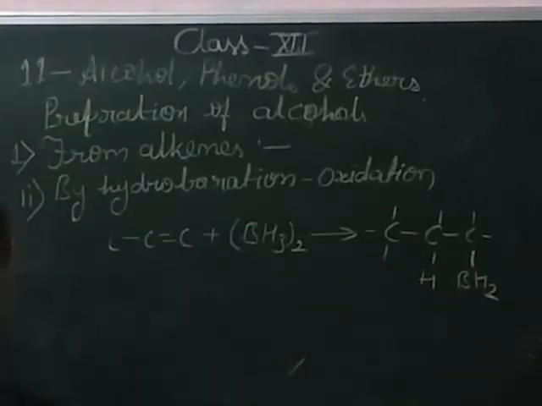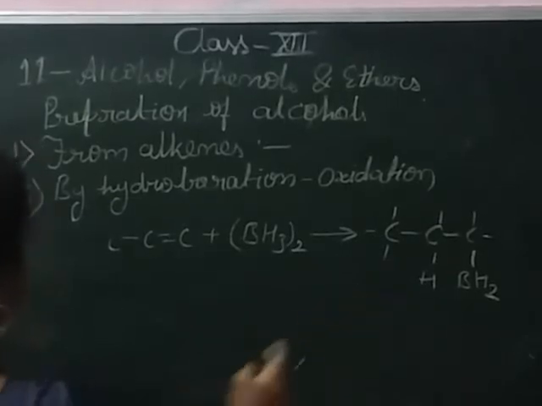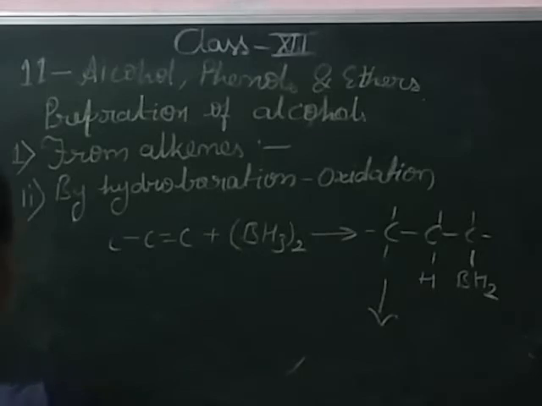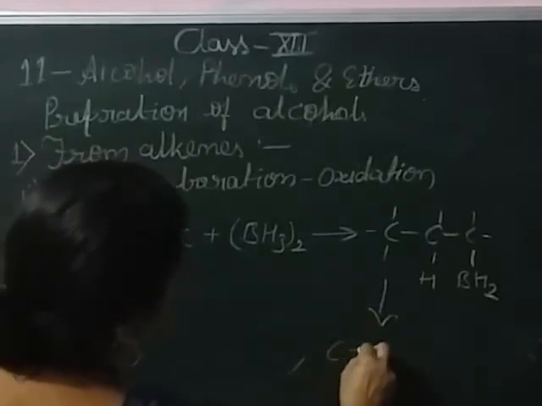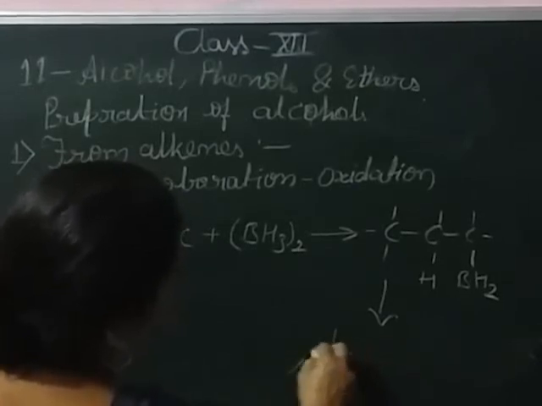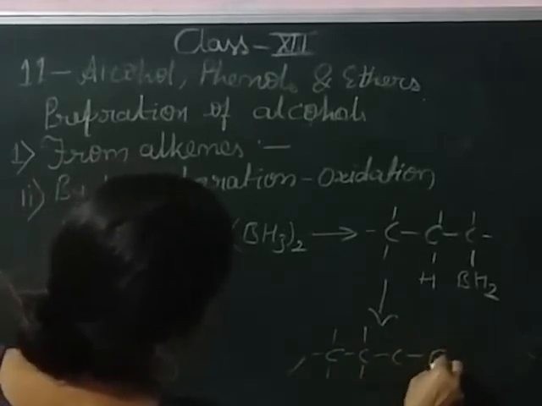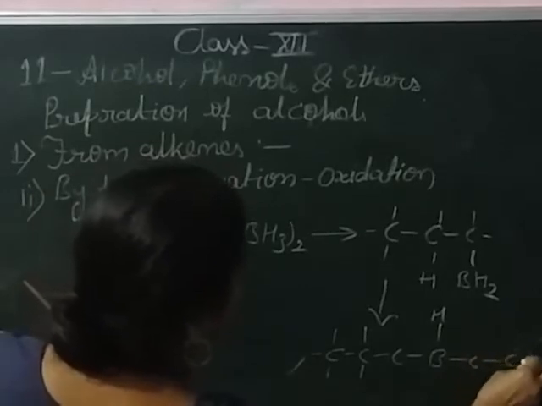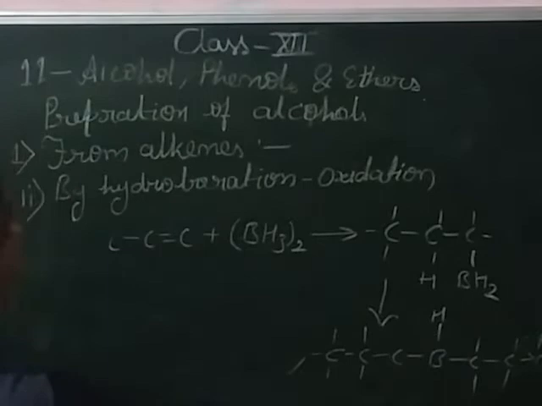Monoalkyl means monopropyl borane. Again it gives the addition reaction by the removal of one hydrogen and the adding of the next unit of propyl, then it converts into dipropyl borane, and again it gives the addition reaction. It is tripropyl borane.